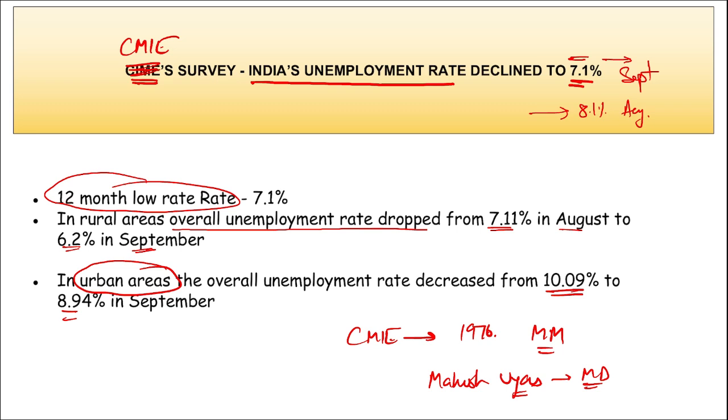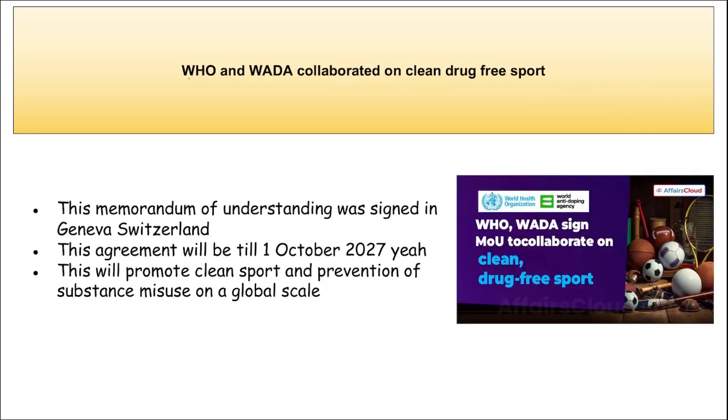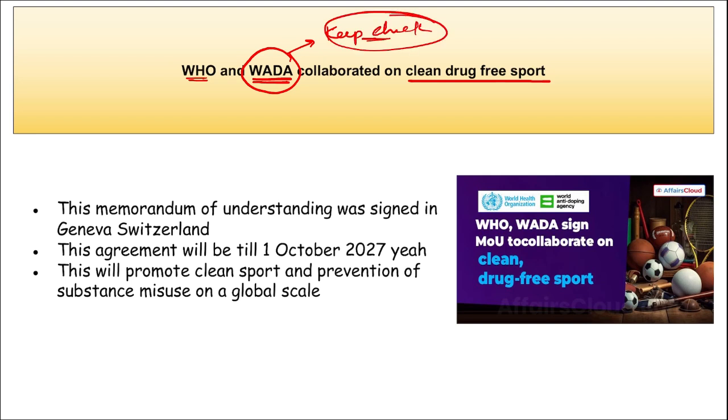Correct? Next is WHO, World Health Organization, and WADA, that is World Anti-Doping Agency. They have collaborated on clean, drug-free sport. What is the main aim of this WADA? It is to keep a check on athletes that they are not consuming any illegal substance or substances that are banned by WADA. So these two organizations collaborated, and they will be working towards making sports drug free, right?